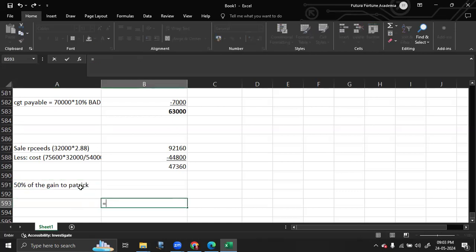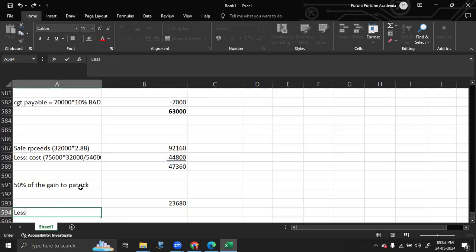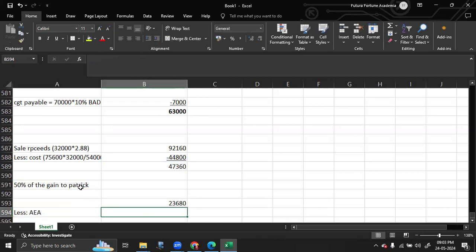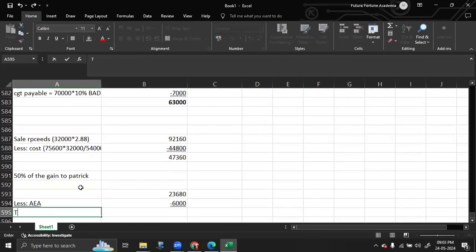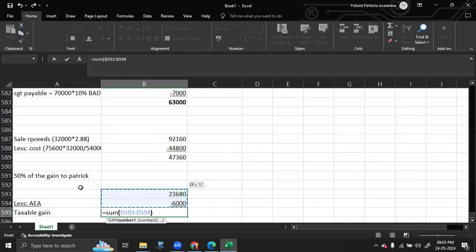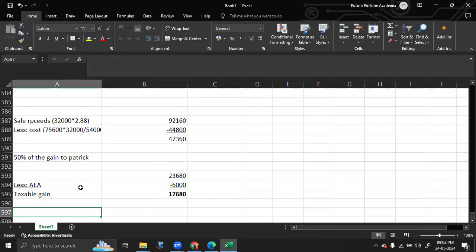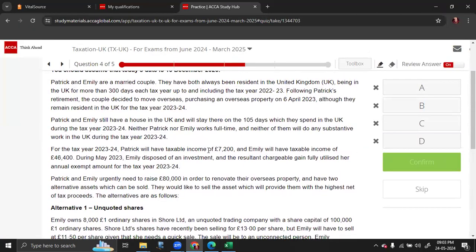Now 50% of the gain will go to Patrick. So that is 50% of 47,360. From this, Patrick can deduct AEA because his AEA is not utilized. So he can deduct an AEA of 6,000. That brings us to the taxable gain of 17,680. Now, remember, Patrick is a basic rate taxpayer. His taxable income, as said in the question, is just 7,200.